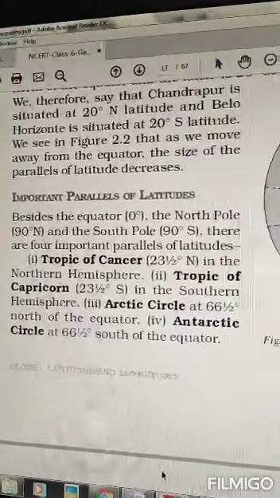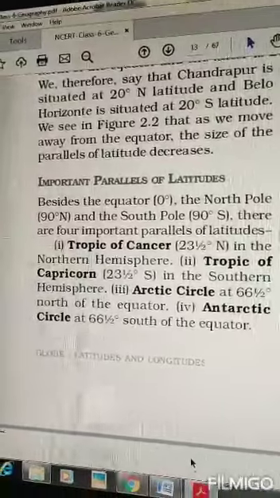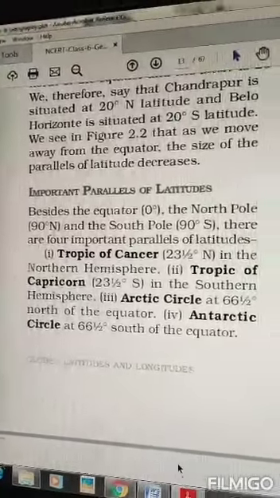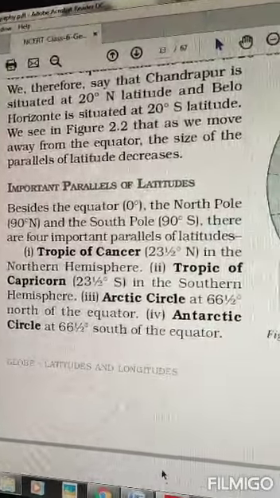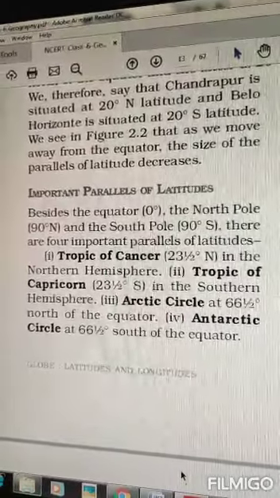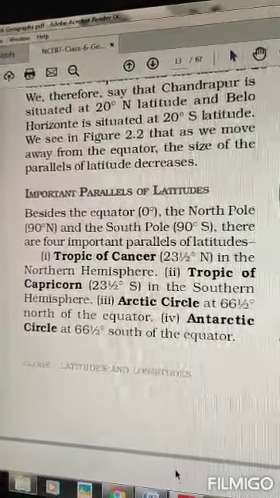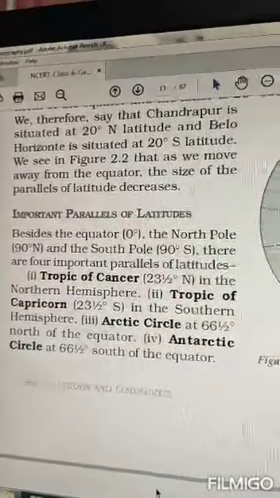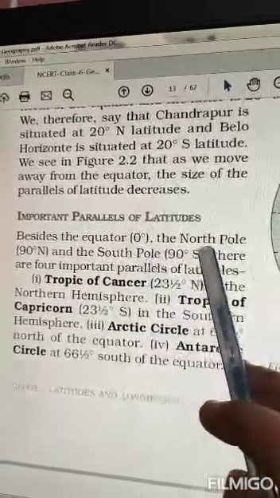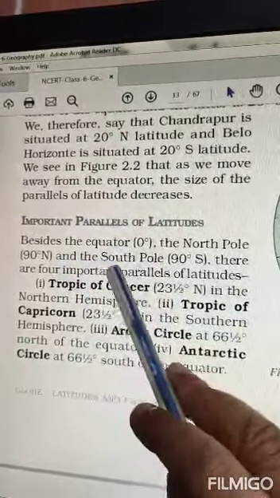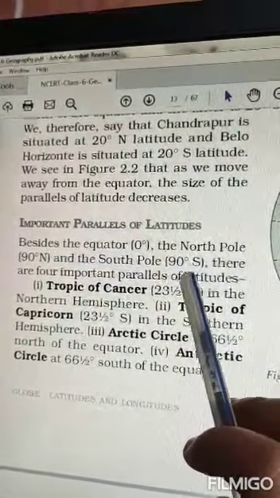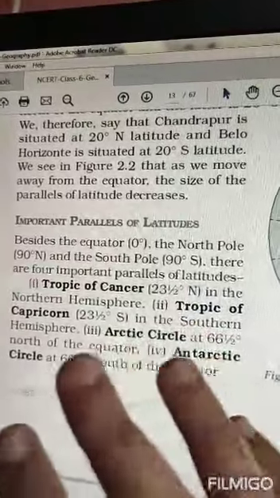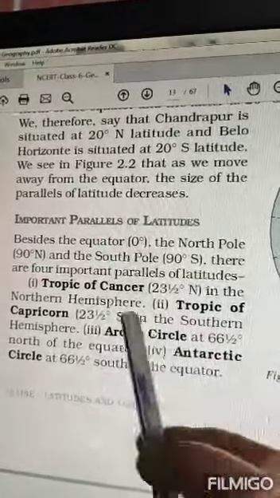Some of the latitudes are very important, not all the latitudes are important. Some are important which you have to learn. Why are these important? Because within these areas everything is different from other areas. So besides the equator, the North Pole at 90 degrees north and the South Pole at 90 degrees south, four other latitudes are very important. What are their names?